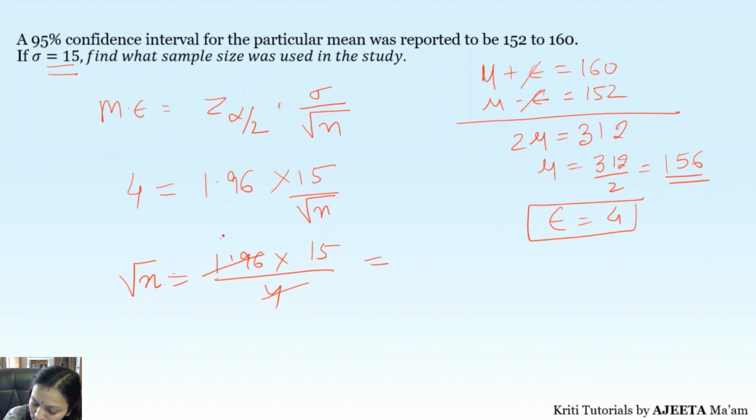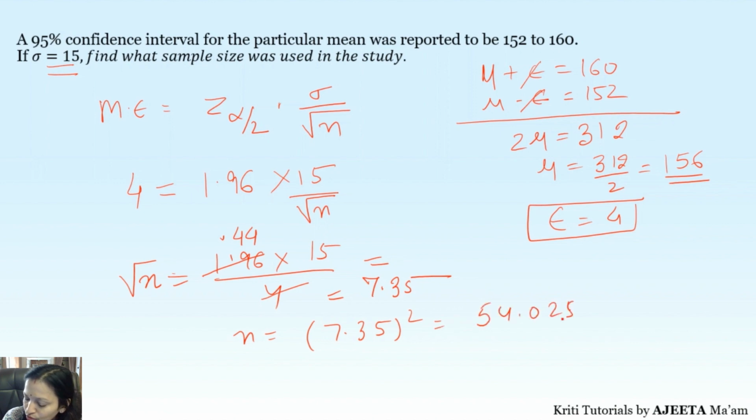Now let's move in. So if I just do it, 0.44. Correct? So what do I get now? After solving it and multiplying, 7.35. So what will be your n? Square of 7.35. So what do you get? 54.0225. So approximately 54 is your sample size.